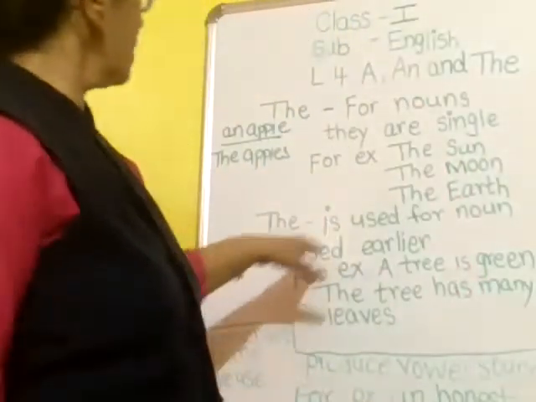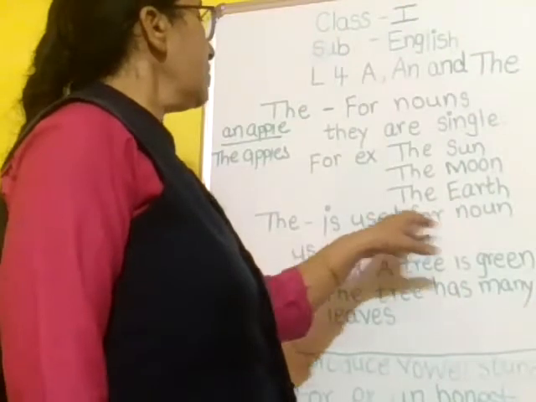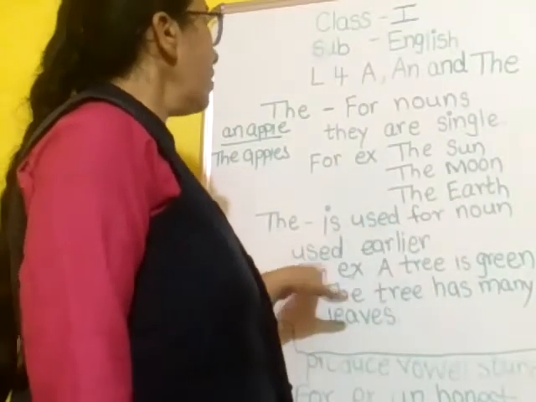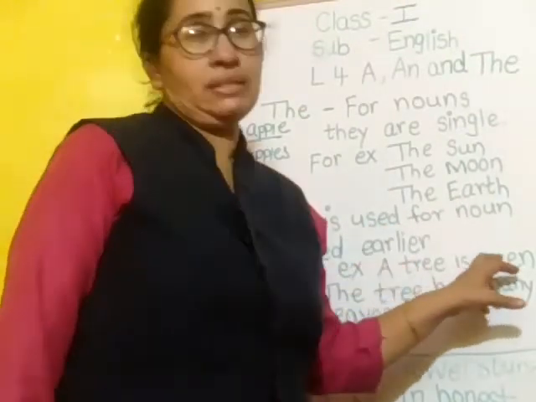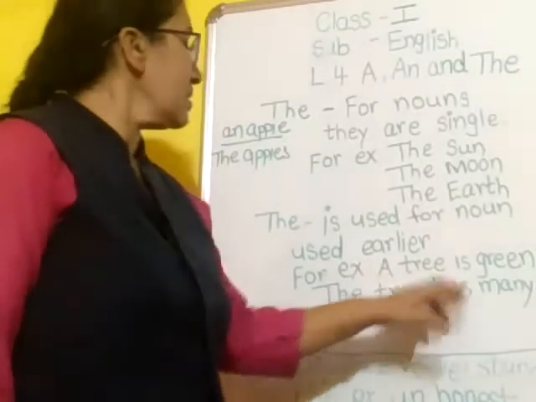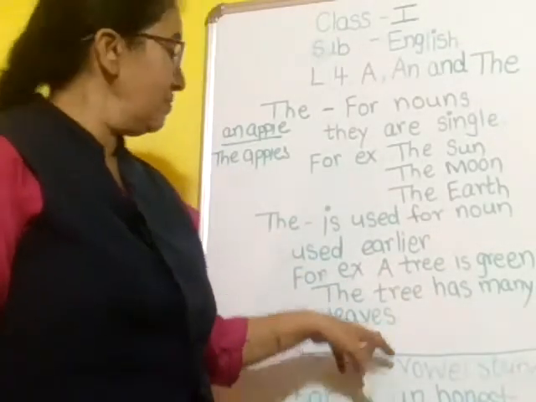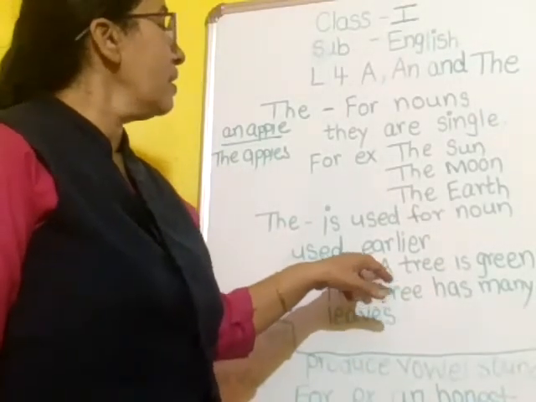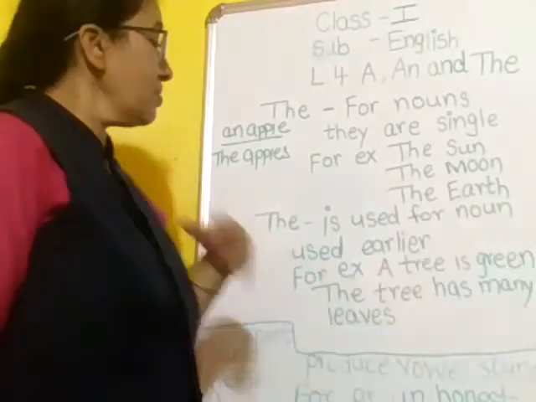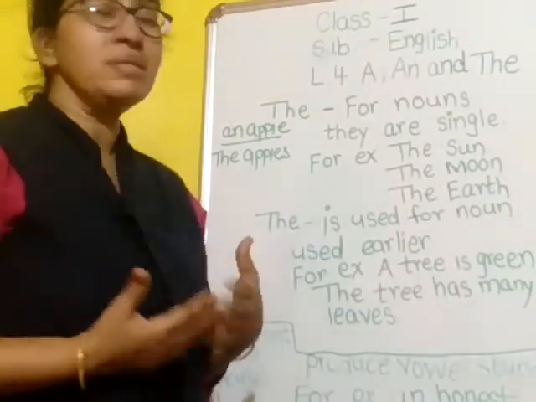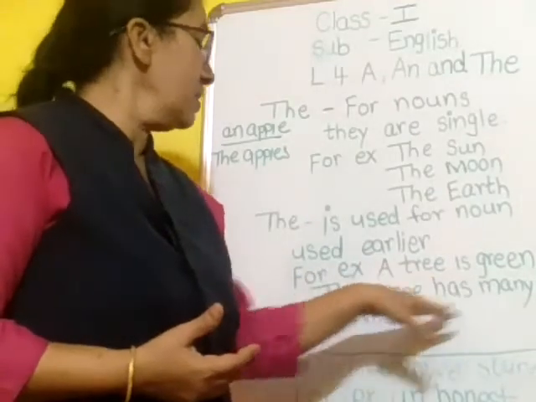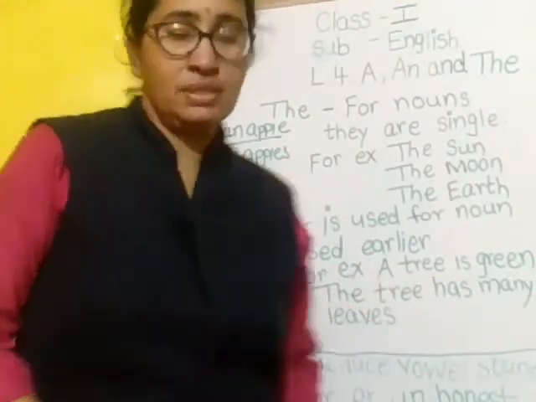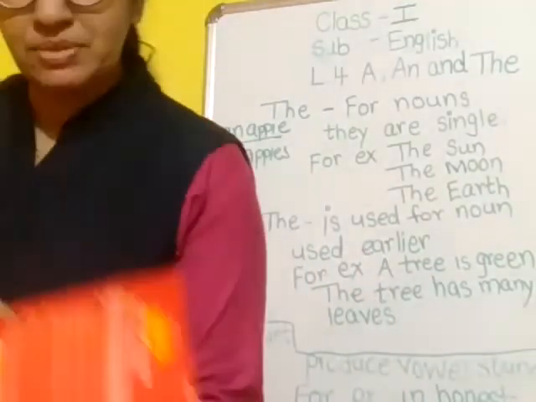So in this way, the is used for a noun used earlier. For example, a tree is green. The tree has many leaves. When I first spoke, I said a tree is green. So what may the second sentence be? The tree has many leaves. Okay, so children, now I am going to explain from the textbook.